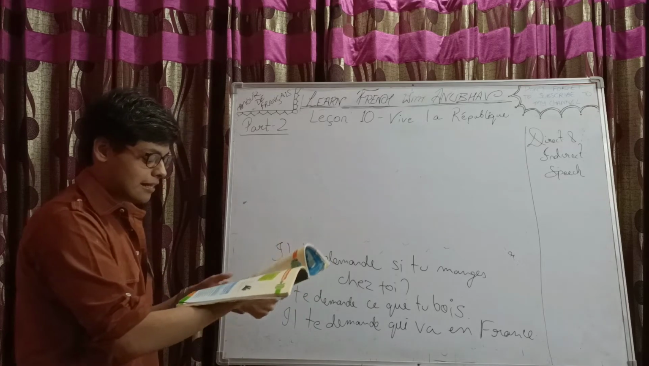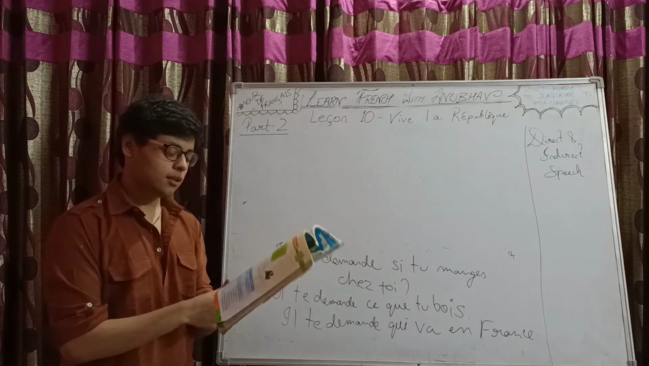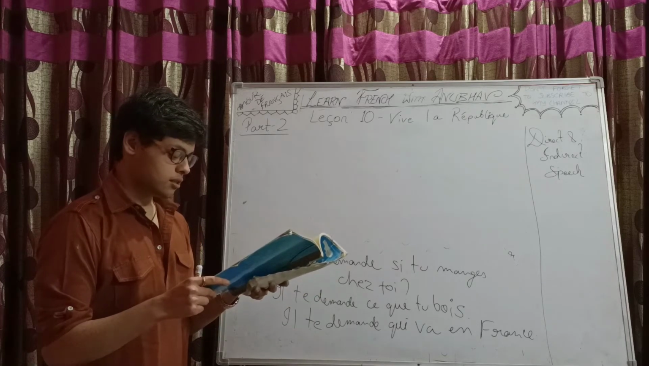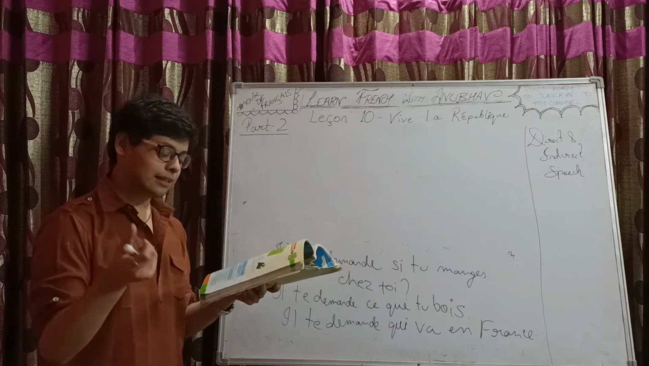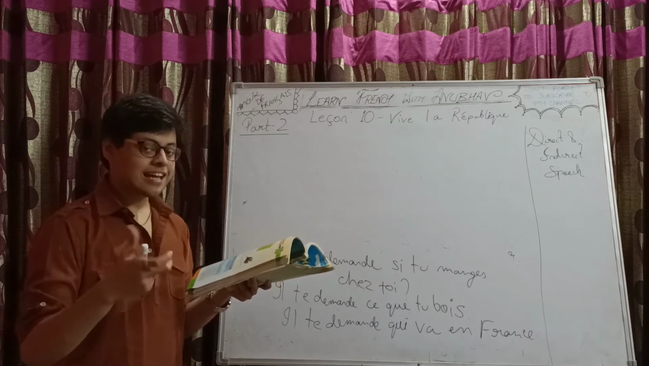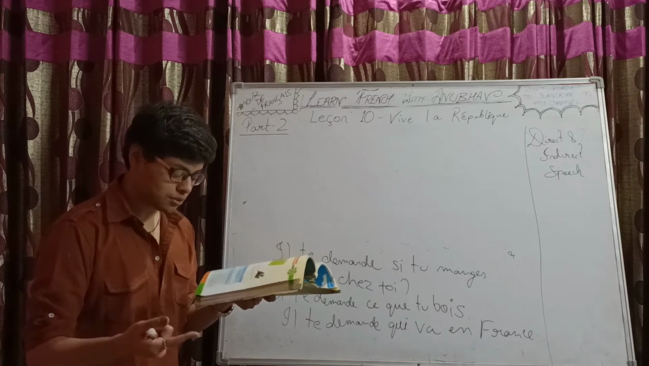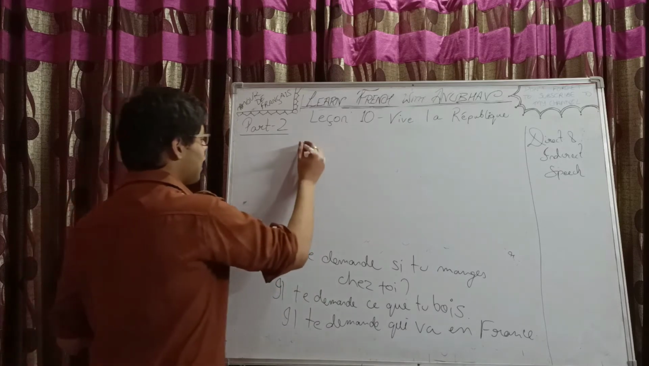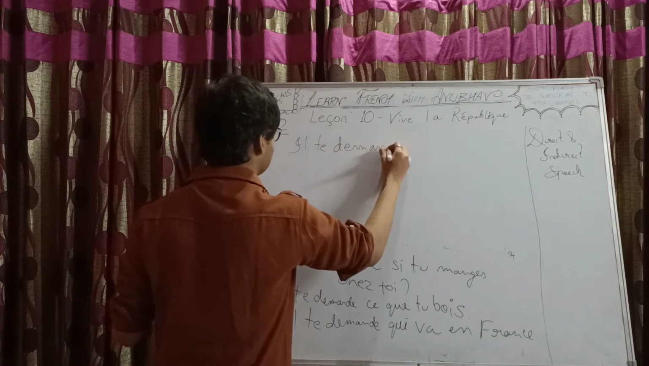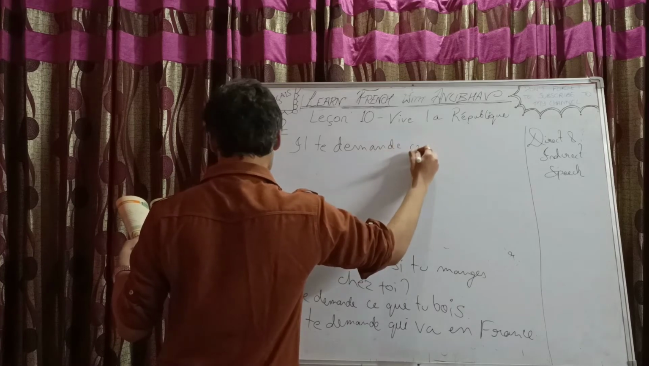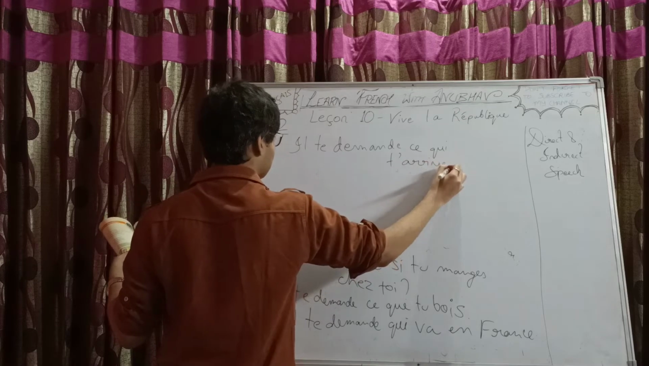Qu'est-ce qui t'arrive? Il te demande ce qui t'arrive. Okay. So, when there's qu'est-ce que, then ce que. When there's qu'est-ce qui, then ce qui. What does qu'est-ce qui t'arrive mean? What has happened to you? So, il te demande, he asked you what has happened to you. Demande ce qui t'arrive. Okay.